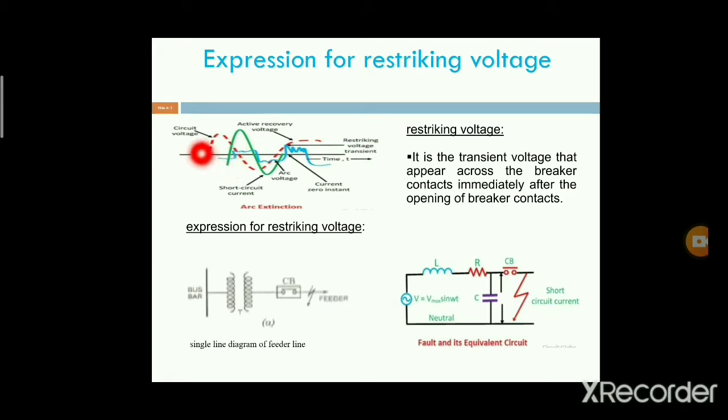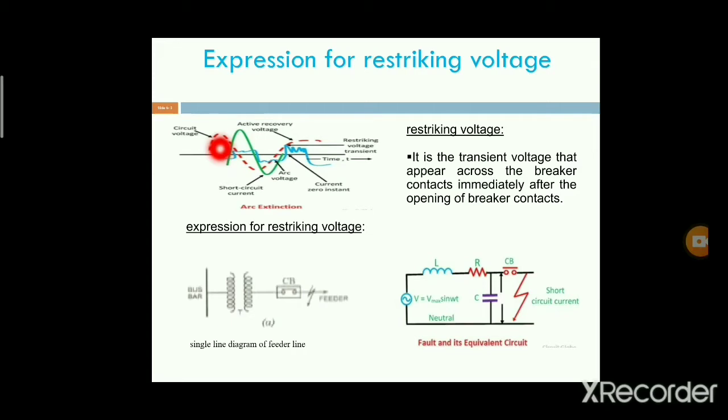First, this is the circuit voltage or the system voltage. The red dotted line indicates the system voltage, that is the input voltage of the transmission line.